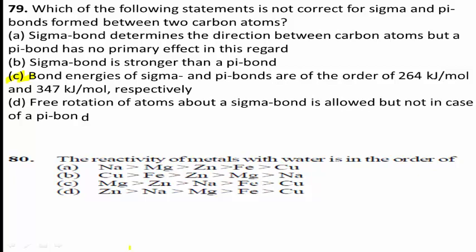Option B, copper is greater than iron, greater than zinc, greater than magnesium, greater than sodium. Option C, magnesium is greater than zinc, greater than sodium, greater than iron, greater than copper. Option D, Zn is greater than Na, greater than Mg, greater than Fe, greater than Cu. The reactivity of metals with water is in the order of.